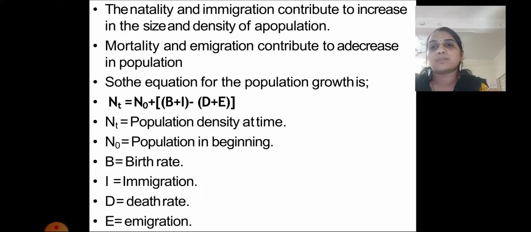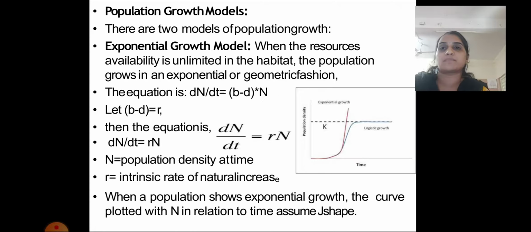So when the sum of B and I, that means birth rate and immigration, is taken, and the death rate and emigration are subtracted, then it gives the density of the population at the particular time.